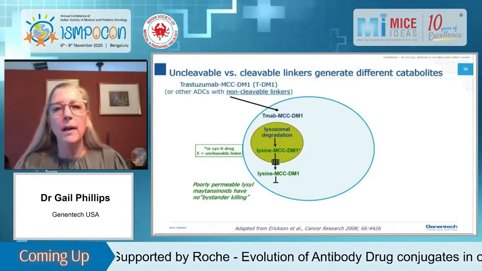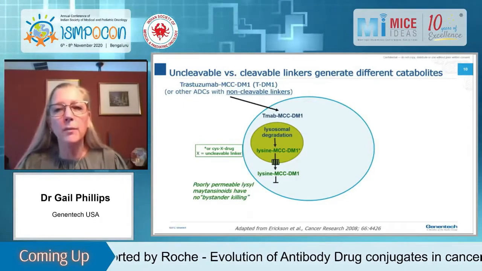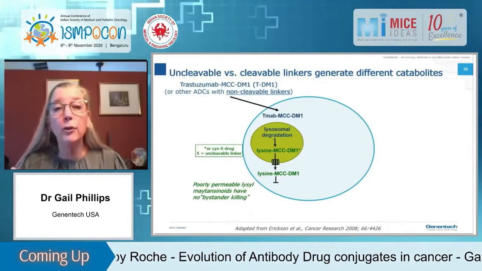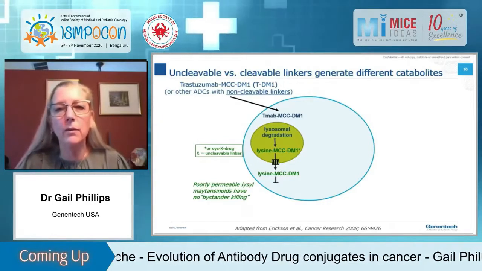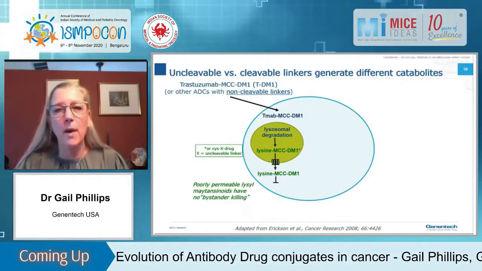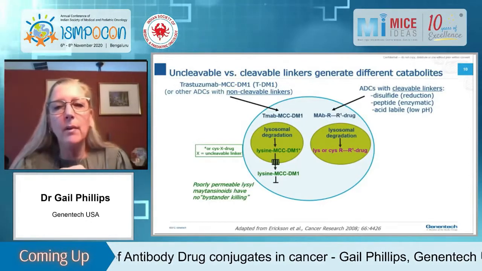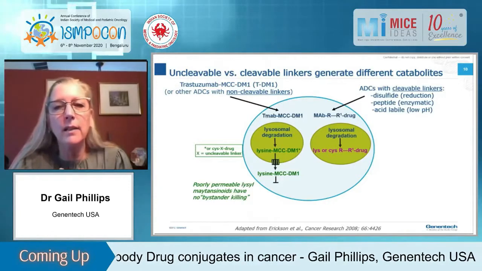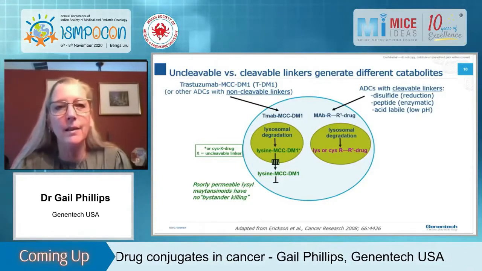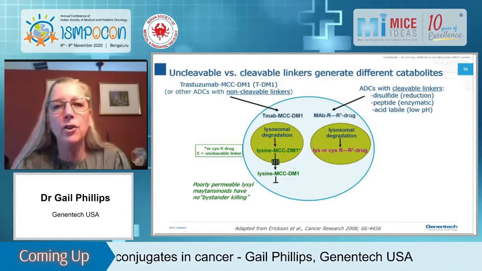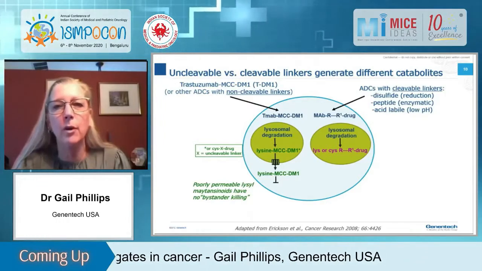These catabolites in the lysosome actually have to be transported out of the lysosome by very specific transporters, which I've shown with the little squiggly lines on the membrane of the lysosome. And so once this catabolite is released, and here it shows lysine, MCC, DM1, this cannot exit the cell. So these uncleavable linkers generate catabolites which are not cell permeable.